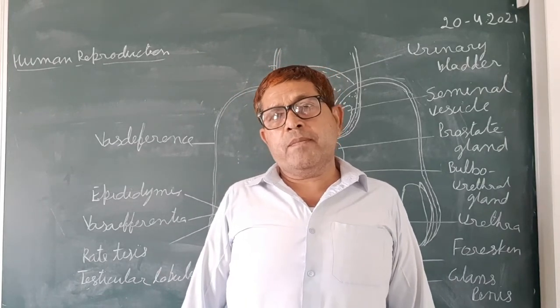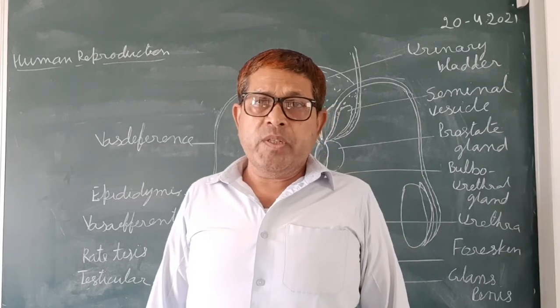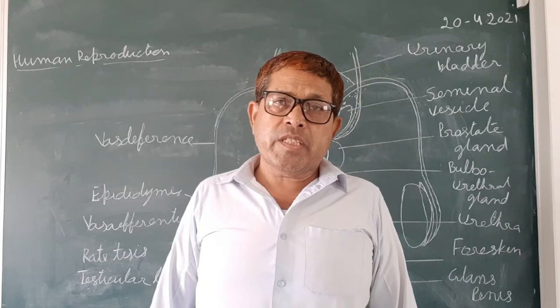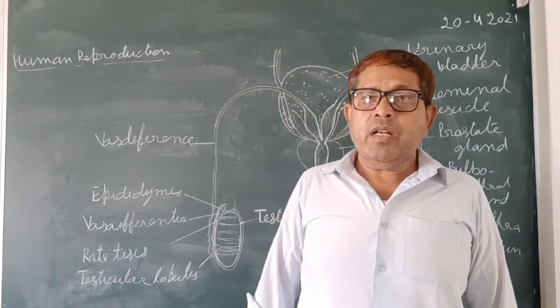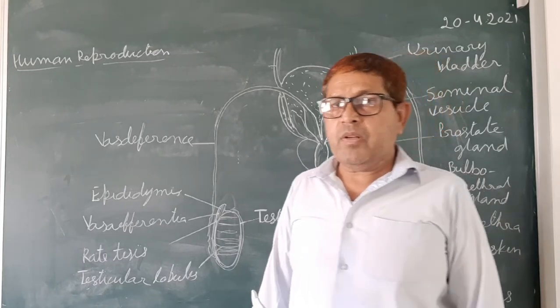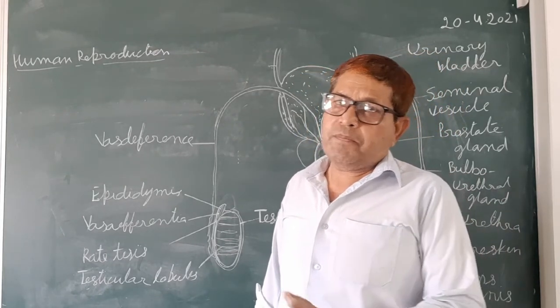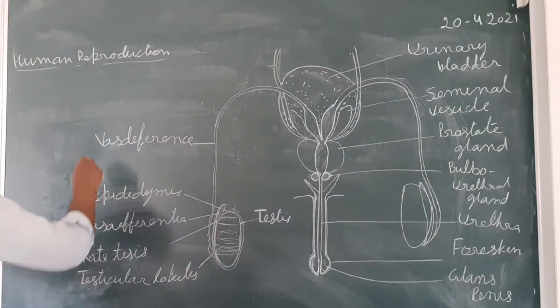So first we have to study about the human male reproductive system, or simply the male reproductive system. So this is the human male reproductive system.